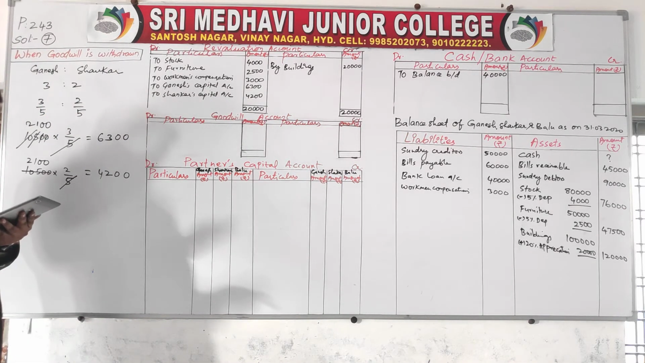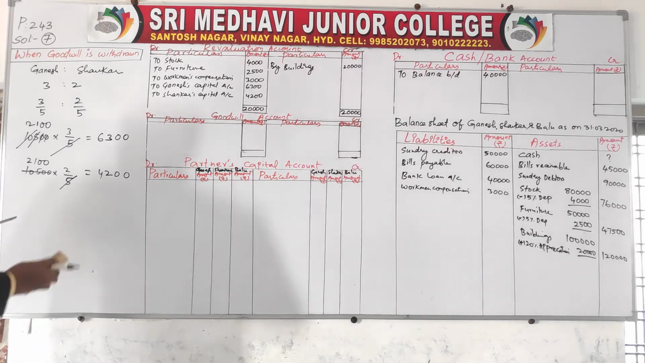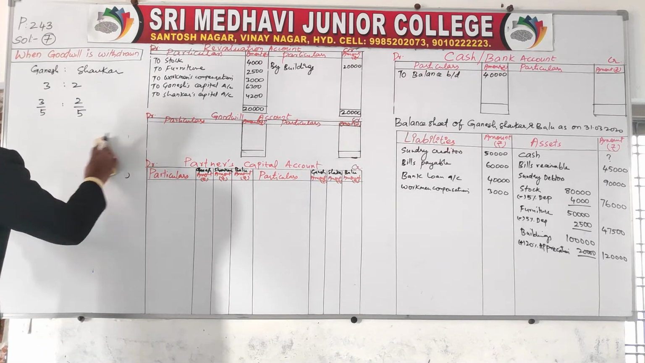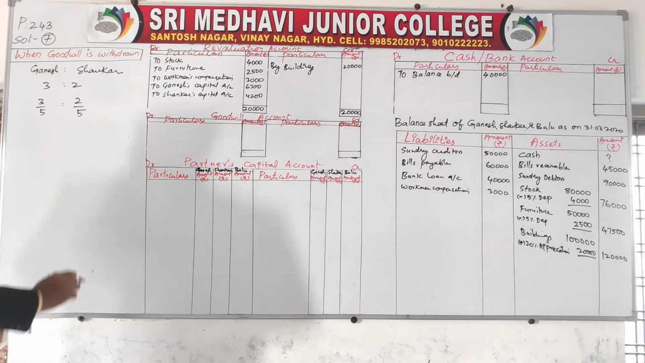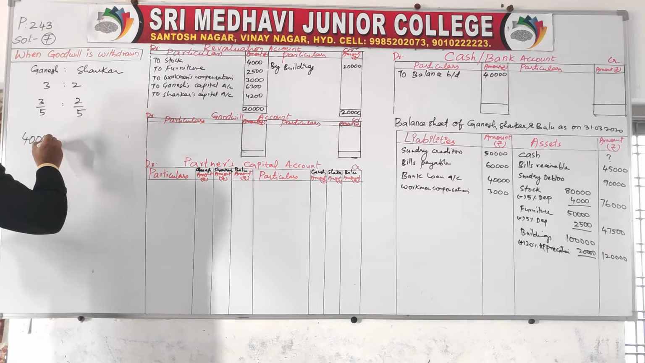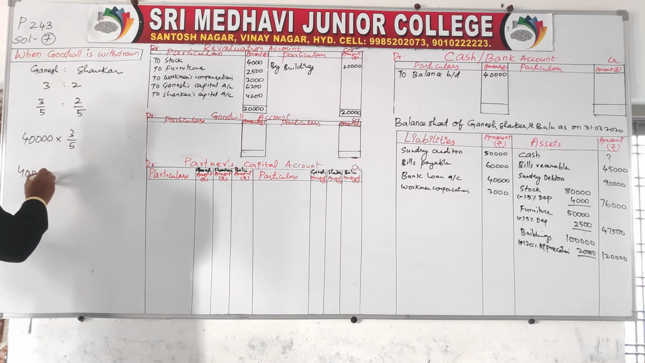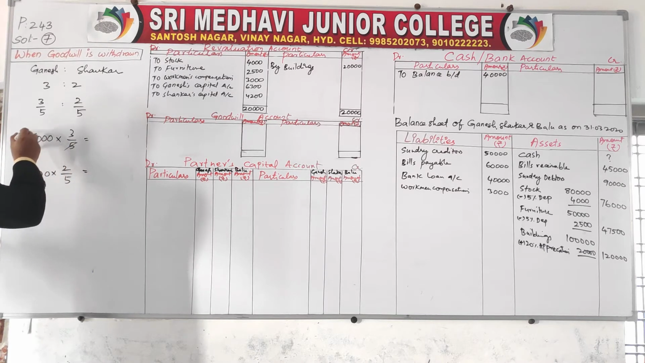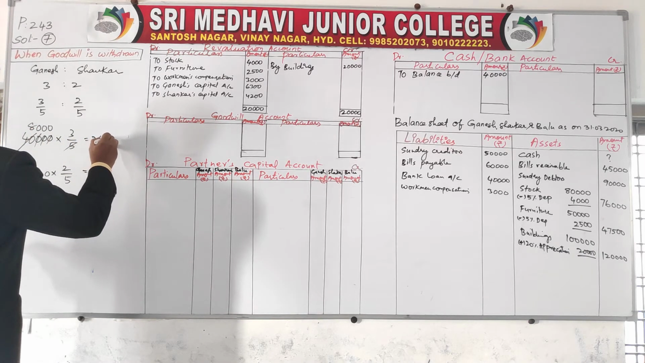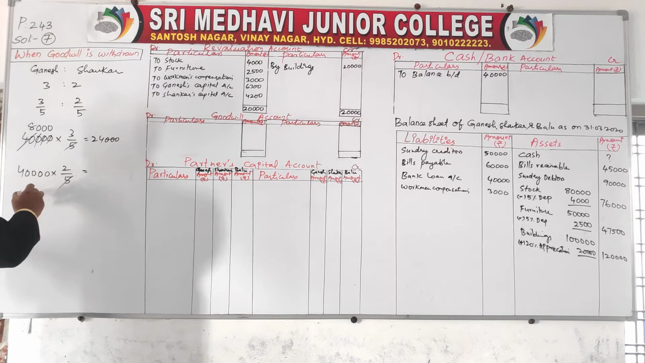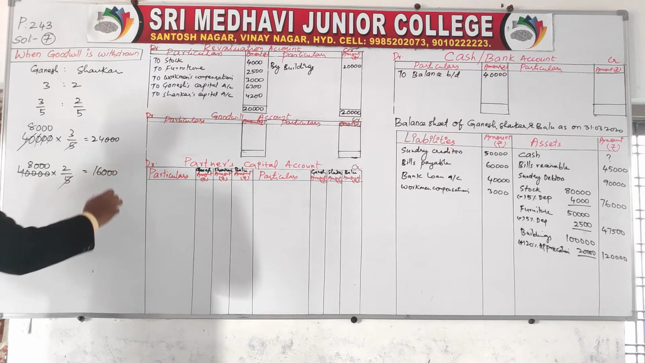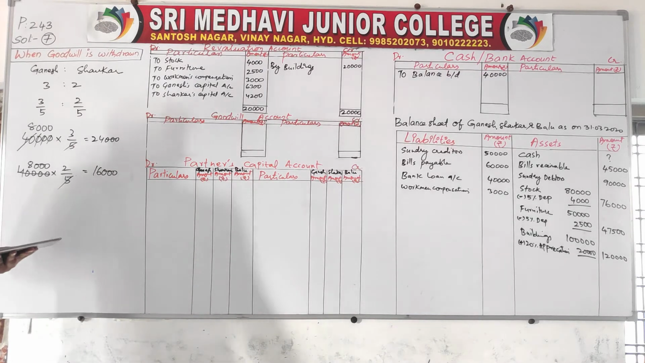Now goodwill. How much goodwill is given? 40,000 goodwill. So if we need to distribute the goodwill to Ganesh and Shankar, 40,000 goodwill into 3 by 5, 40,000 into 2 by 5. 5 eights are 40, 3 eights are 24, and 2 eights are 16. So 24,000 goodwill to Ganesh and 16,000 to Shankar.